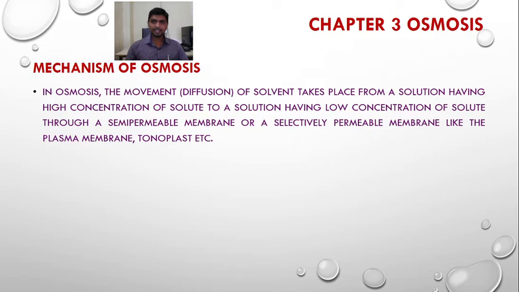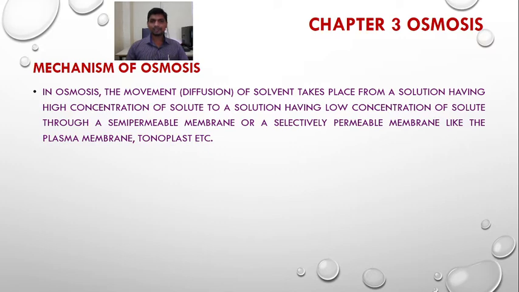What happens here? Low concentrated solution contains less amount of solute and more amount of solvent, while high concentration solution consists of more amount of solute and less amount of solvent.